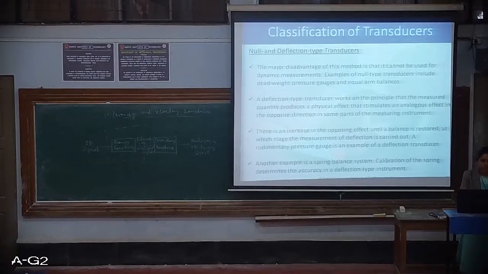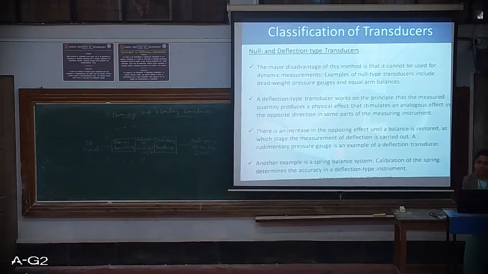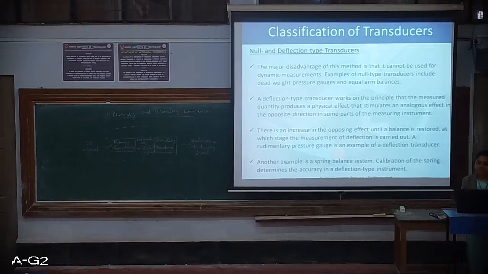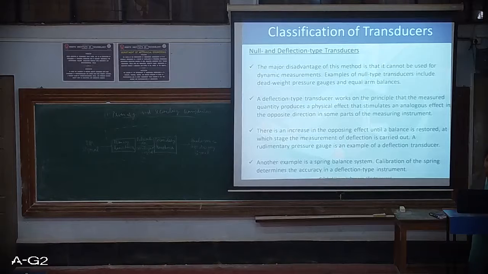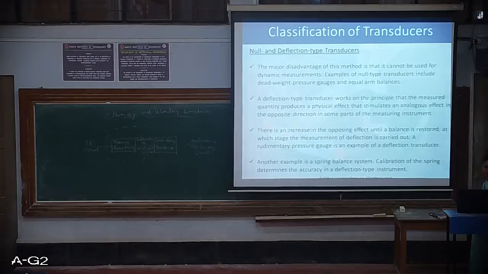Next is the deflection type transducer. It works on the principle that the measured quantity produces a physical effect that stimulates an analogous effect in the opposite direction in some part of the measuring instrument. Here there will be a deflection.